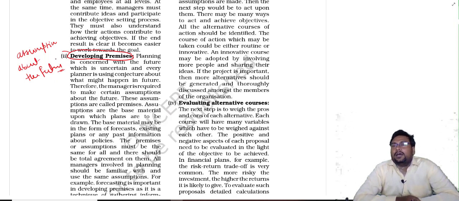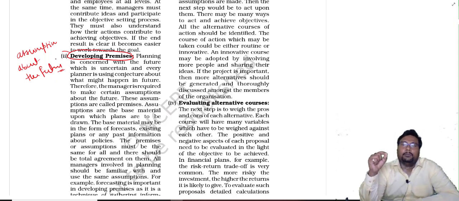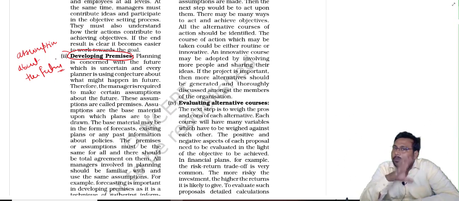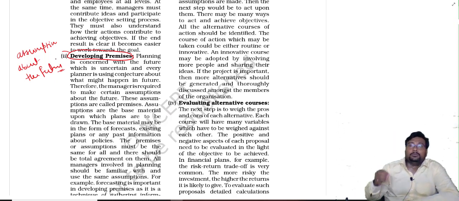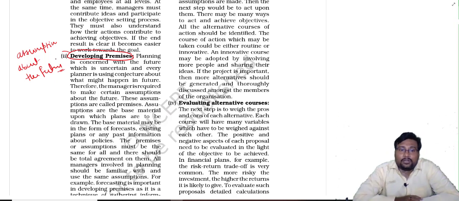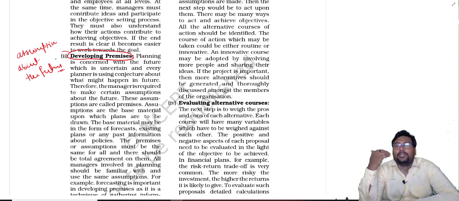Okay, for example, suppose I set a target that this month I have to increase my production by 10%. This is our plan. What assumptions can be? The assumptions can be maybe the raw materials are not available on time. Like suppose if we have fewer workers, maybe production will not be achieved on time. So we have to think in advance, and according to that we have to take steps.